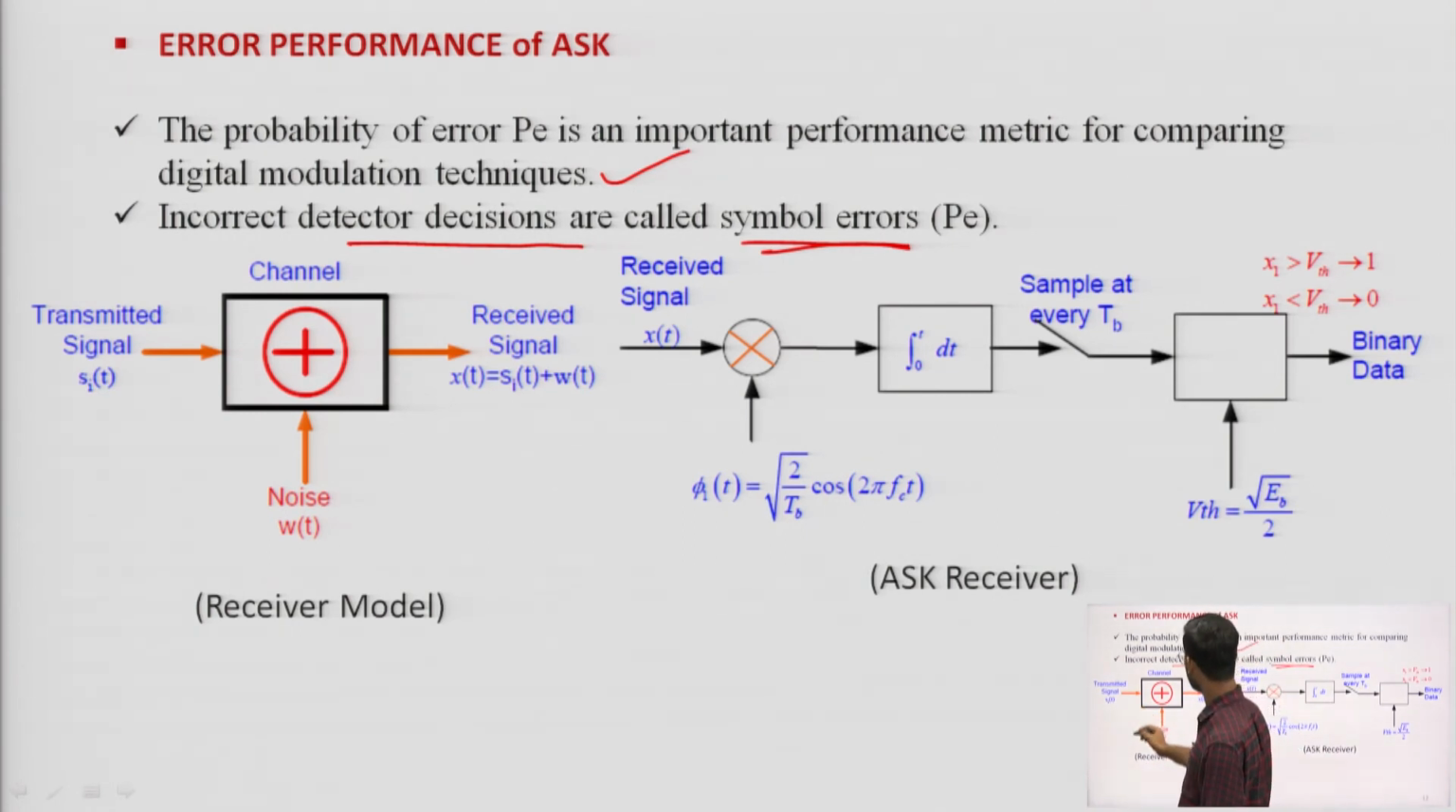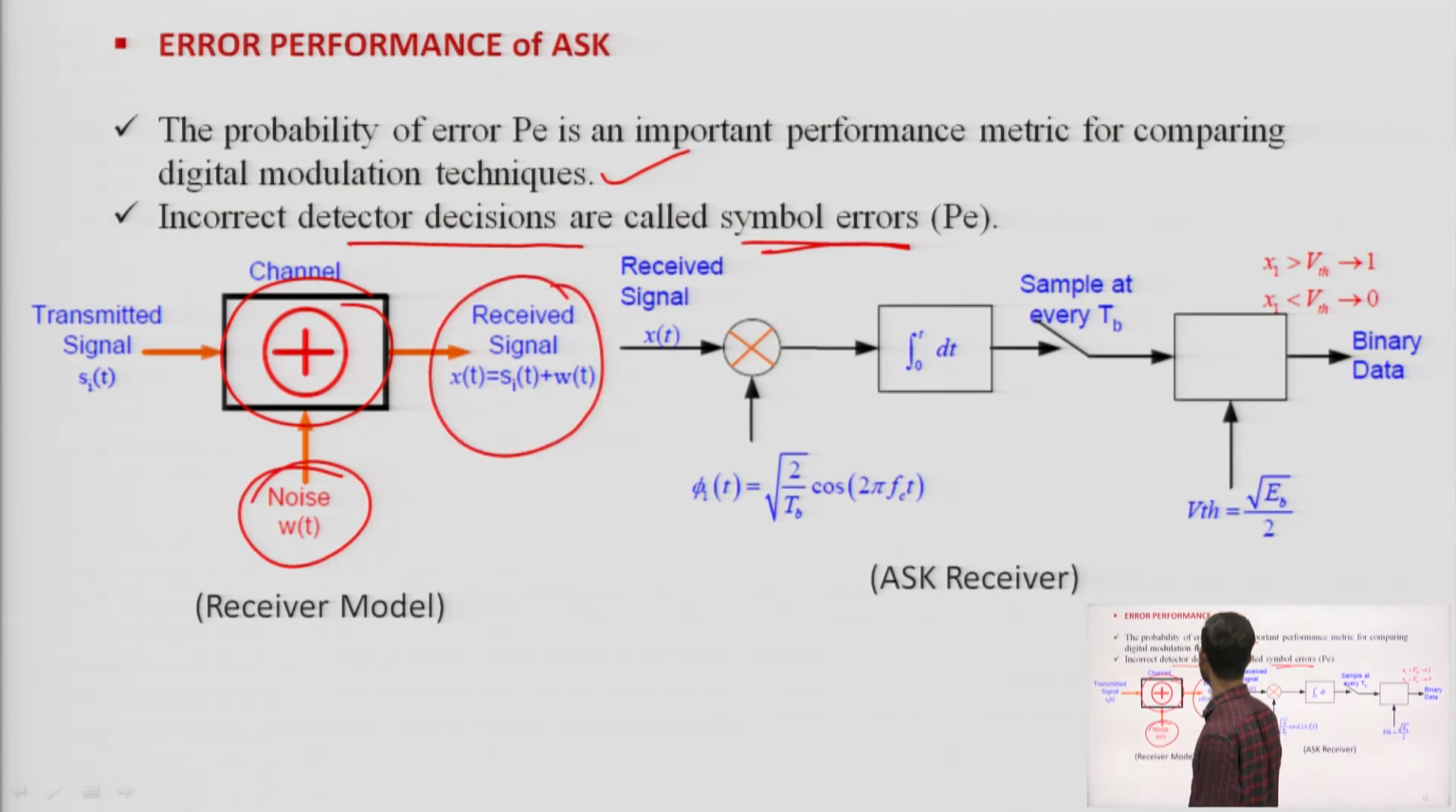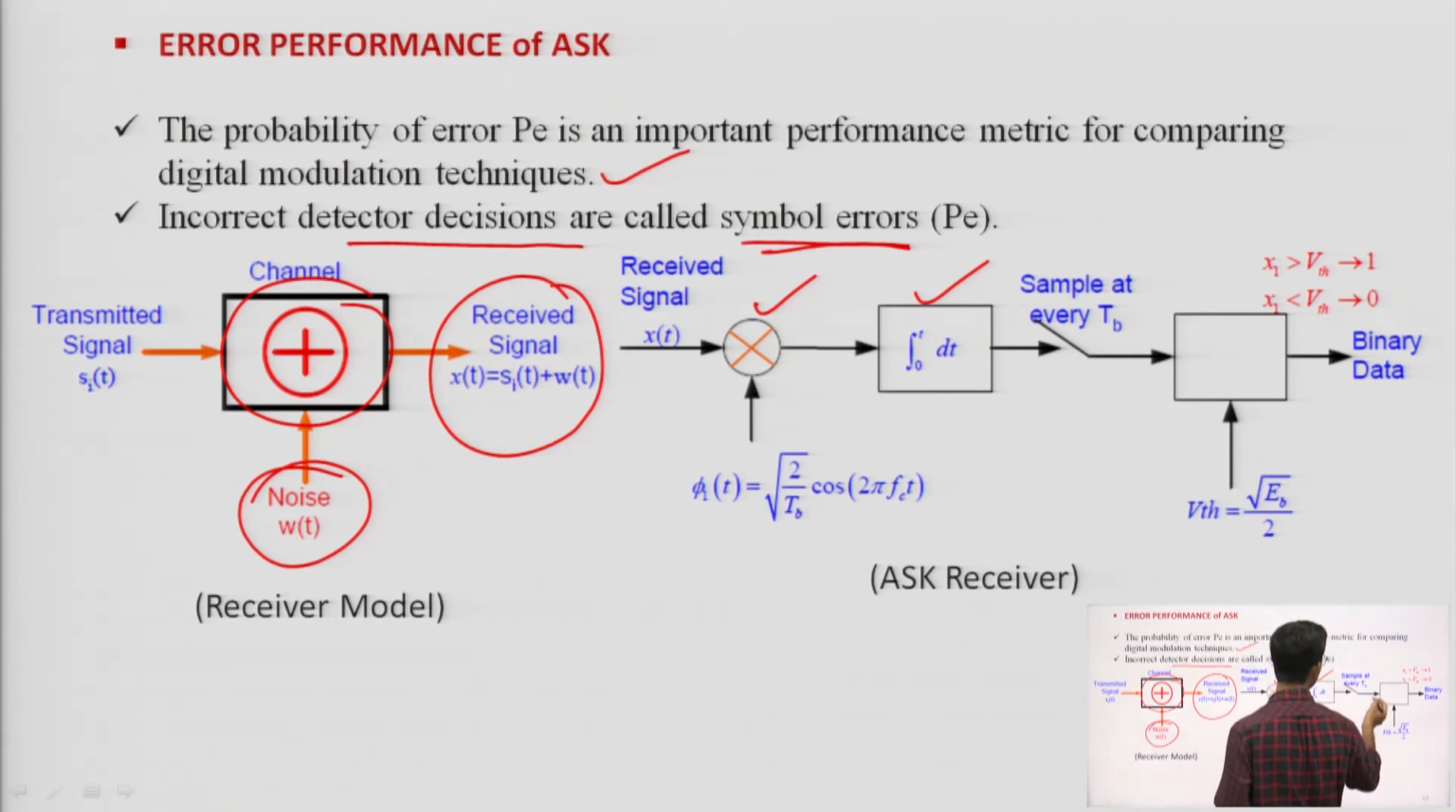So, this is the transmitted signal, this is the channel, and the transmitter, while transmitting the signal, noise is added at the receiver. The received signal is x(t) = s(t) + w(t), and then it is multiplied in the product modulator, as we have already seen twice, and then it passes through an integrator, and then through a sample circuit. It will sample at every Tb.